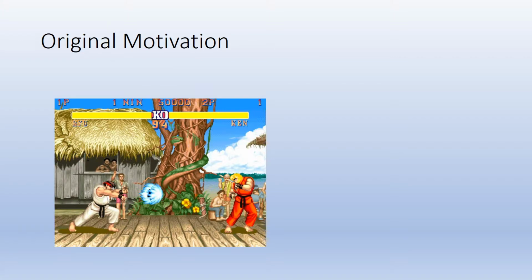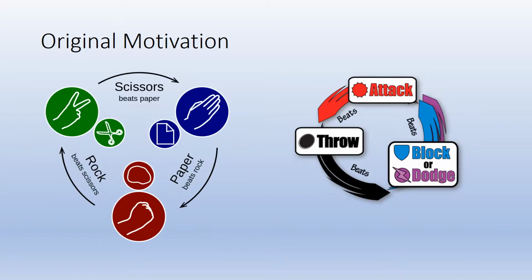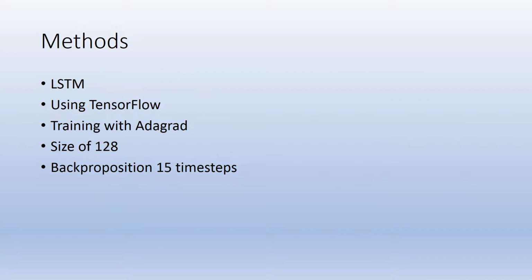Originally, when this project was written, I wanted to create a DQN to play fighting games, and hopefully within that I would identify human behaviors and hopefully reinforce those. However, it turns out the pipes were too difficult, so I swapped to something else, and it turns out that rock, paper, scissors is very much like a fighting game in the style of choices you make. So I switched to an LSTM, and I started training on predicting another agent's moves.